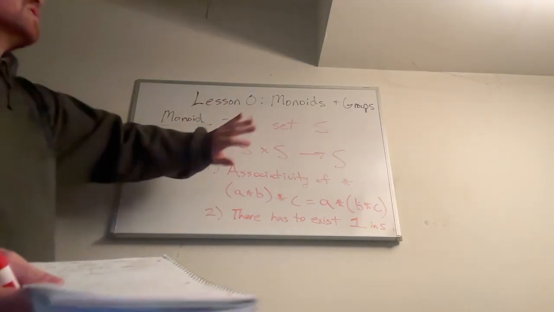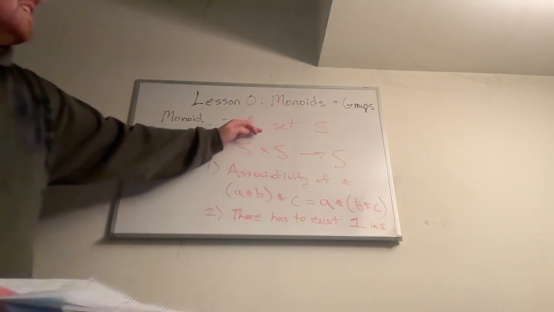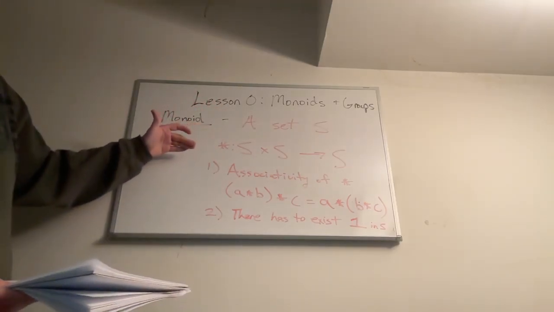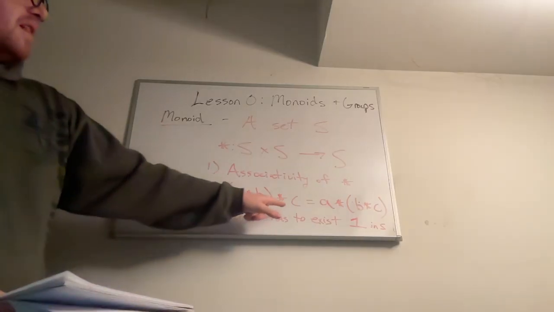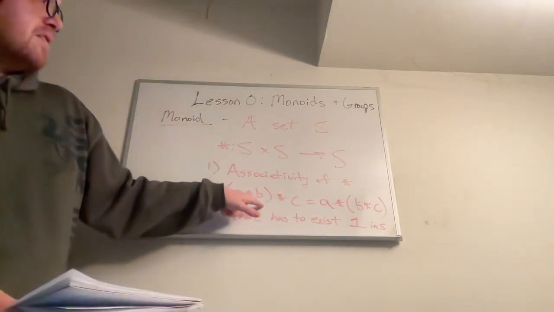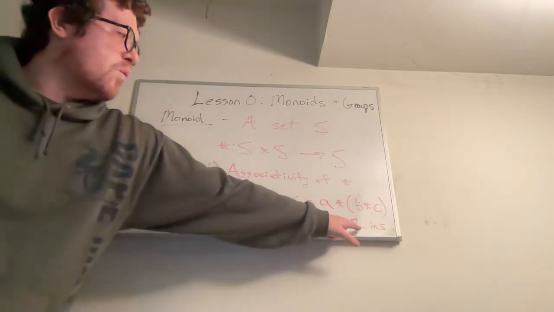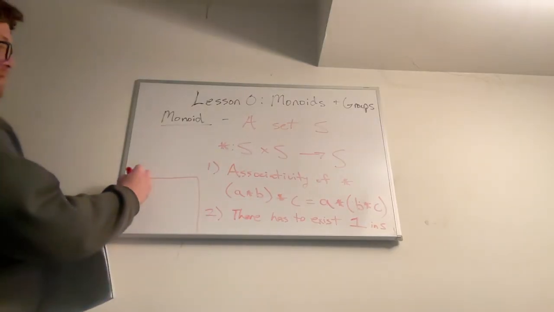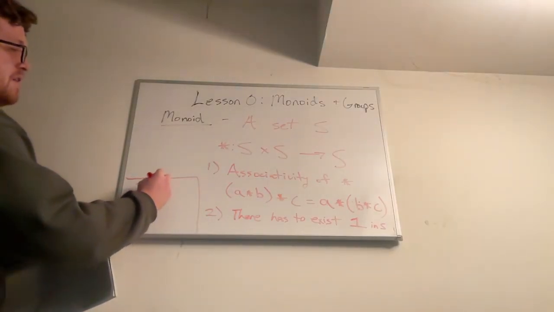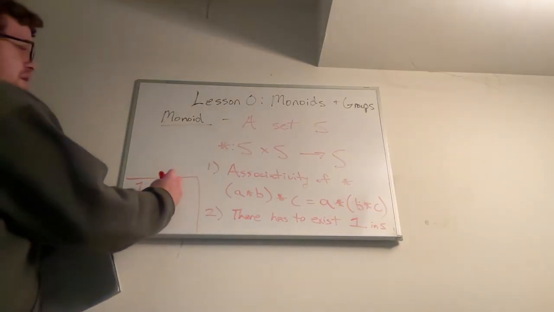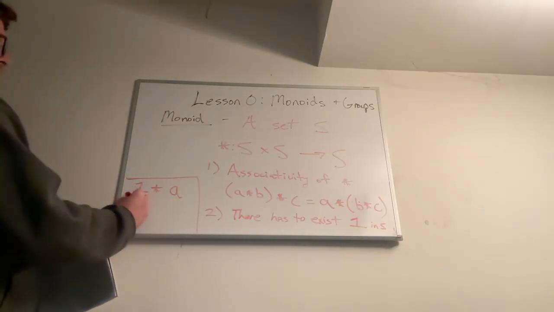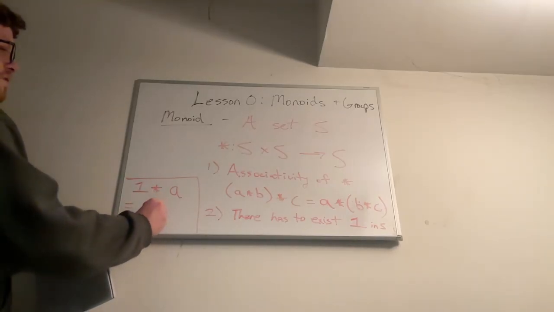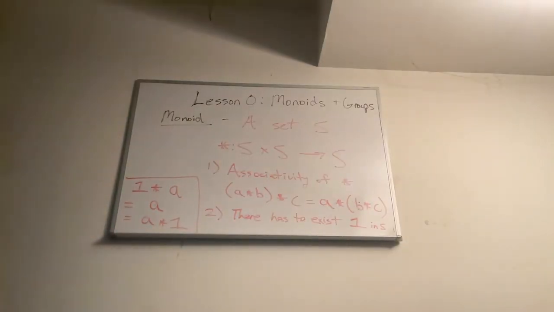Right. So just to continue real quick, monoids. Just to review for a second, we have a set. It has some operation star, and that operation has to be associative, meaning that the bracketing of the operations doesn't matter in this sense. And then there also has to exist some element one in S such that, and I'll write it over here, it needs to have the property that this special element one, if I multiply it with star with any element A, basically I just get back A, which is the same thing as if I do A star one on the right. Like that.